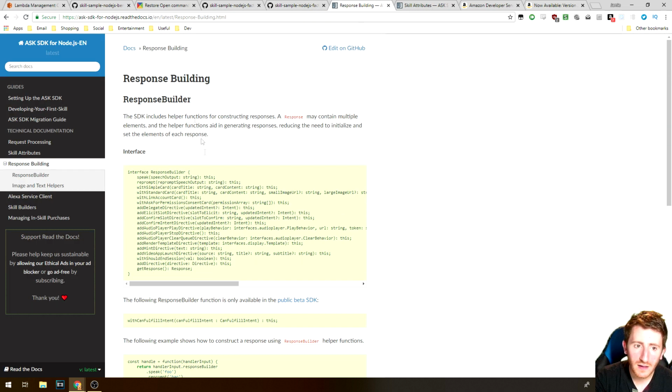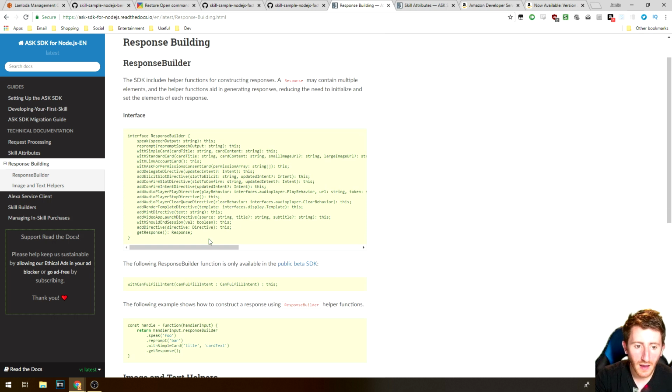The ASK SDK documentation, you can go check it out over here. I'll provide a link. Actually, here they are. You can do everything: standard card, simple card, reprompt. The old way was called a listen, but now it's called reprompt, which I guess makes a bit more sense. All the dialogue directive stuff, render template stuff, it's all there.